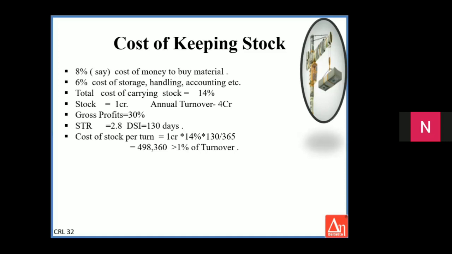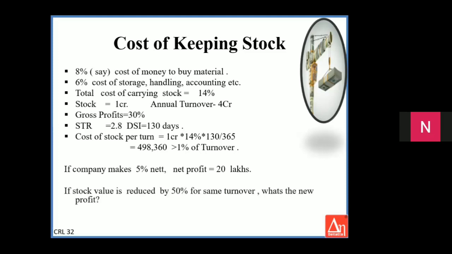So every time the stock turns over, you are losing 5 lakh rupees from your pocket, which should have been with you in the kitty. It is going out as an expense. So cost of stock per turn works out to 4.98 lakh rupees. Let's say the company is making a 5% net profit, which means the net profit is 20 lakhs. So on every turn, you are losing about 25% of the profit as your loss.